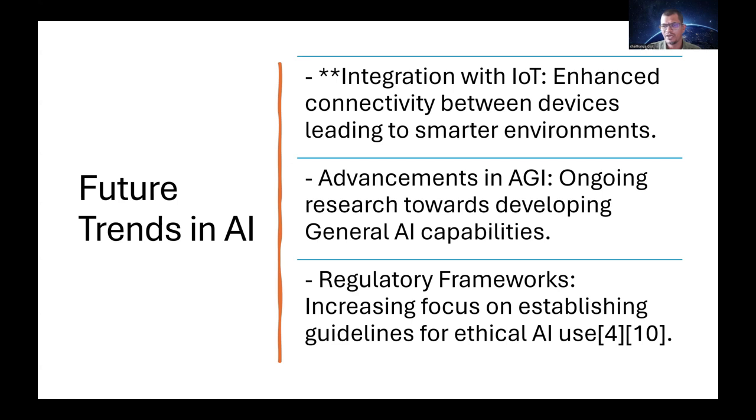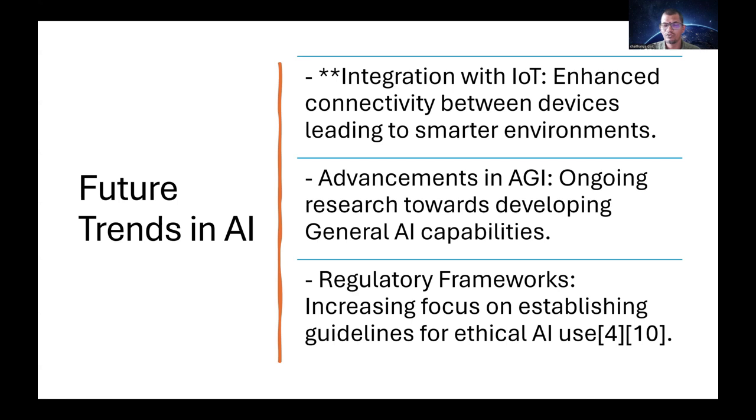And then moving on to the next one. We are seeing a lot of generative or general AI. As I told you, general AI or generative AI is ongoing research towards developing good capabilities, because this general AI is the strongest, and this is the future of our generations to come. The next one is the regulatory frameworks.